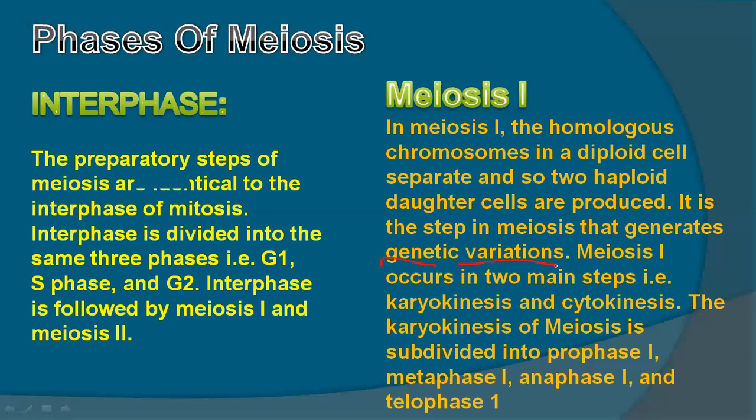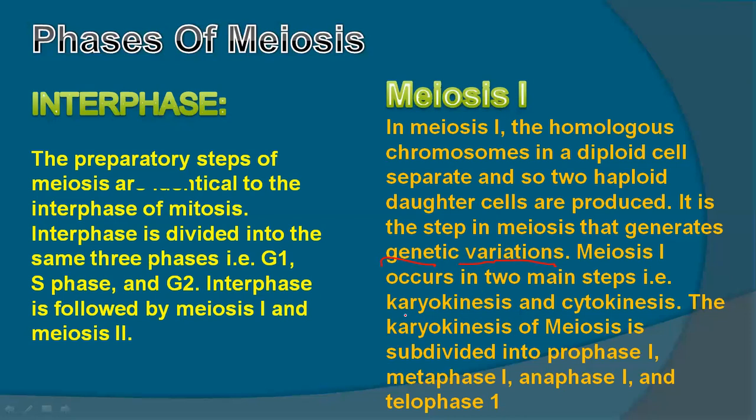Some have eyes that resemble the mother's, but hair like the father's, and some are totally different. How the next offspring is different from the parents is called genetic variation, a change in the genes. How these variations occur, we will talk about in the next slide. So meiosis 1 occurs in two main steps.